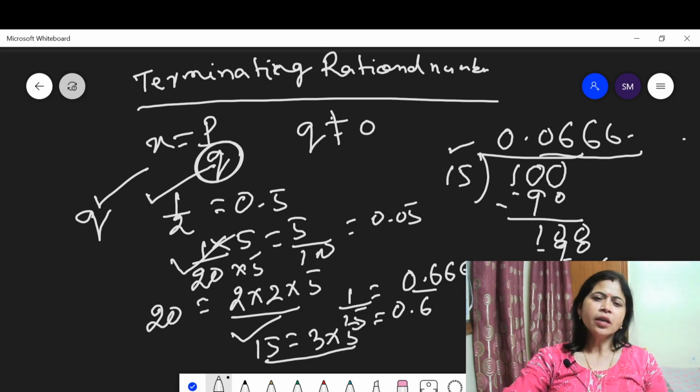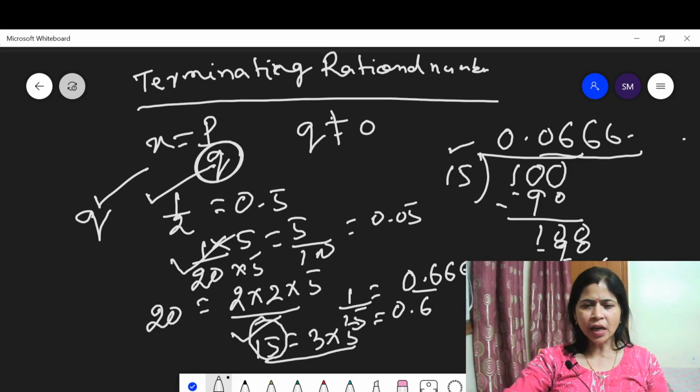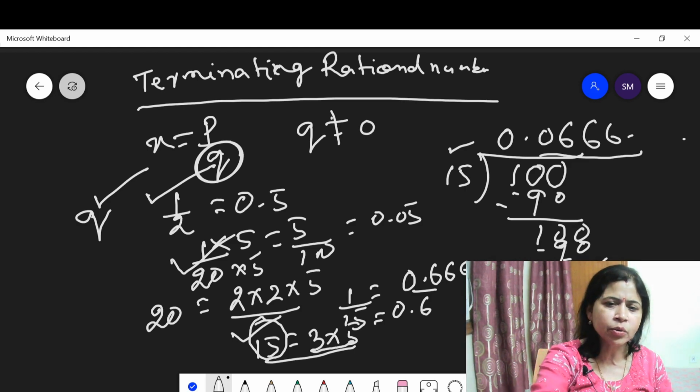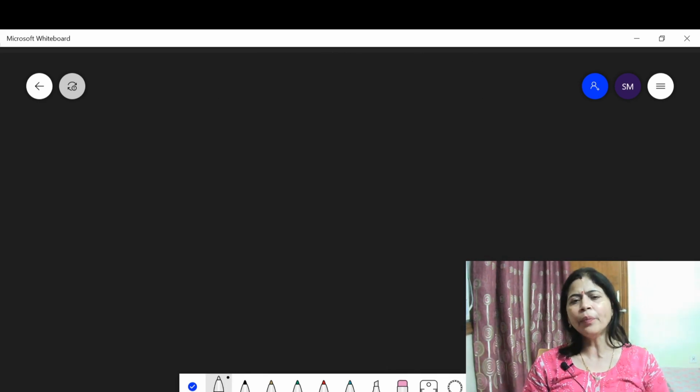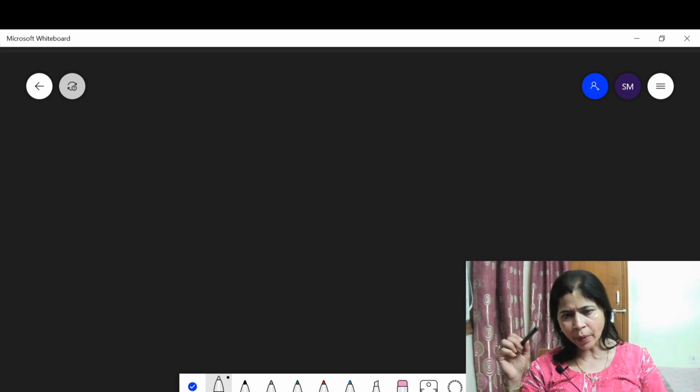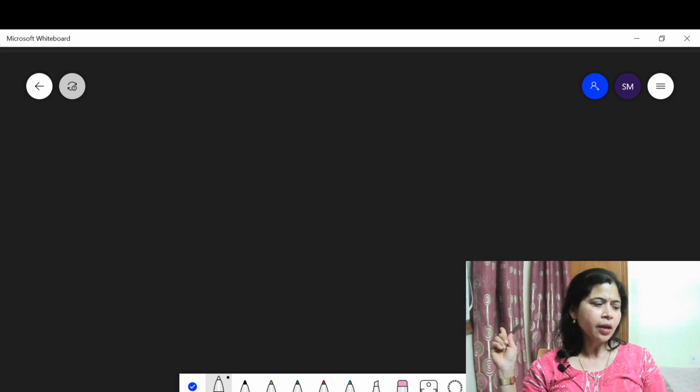Look at here, the denominator is 15. If you factorize the denominator, you get 3 and 5. When you factorize the denominator and it is only a multiple of 2 and 5, then only can we get a terminating rational number. It means when we convert it into decimal form, we get a terminating form.